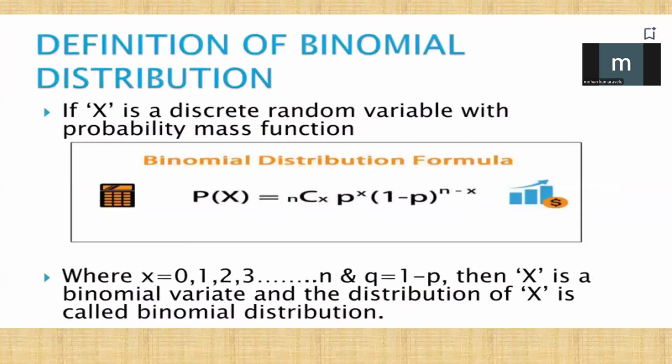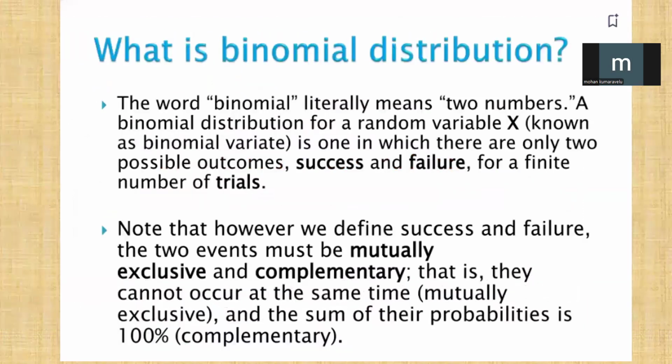Definition of binomial distribution. If X is a discrete random variable with a probability mass function, the binomial distribution formula is P(X = x) = nCx p^x (1 - p)^(n - x), where x = 0, 1, 2, 3, etc., n, and q = 1 - p. Then X is a binomial variate and the distribution of X is called binomial distribution.